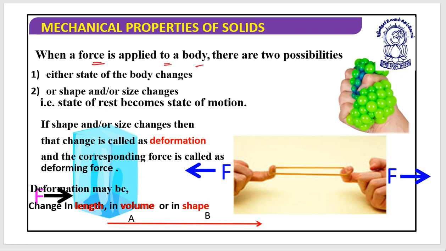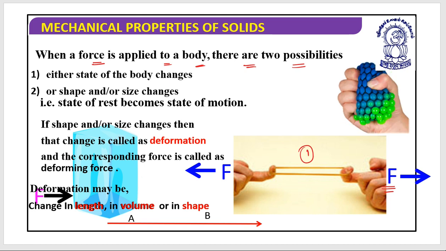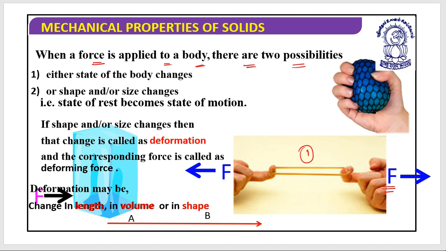So let's look at this. When a force is applied to a body, there are two possibilities. Look at this. We have an object and we have applied two forces, from here and here, both sides, like pulling a rubber band.